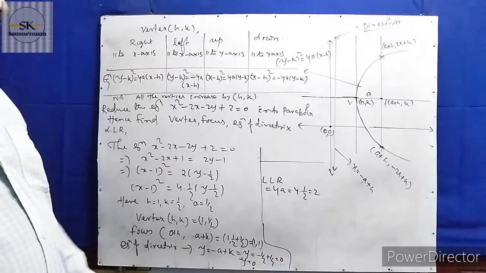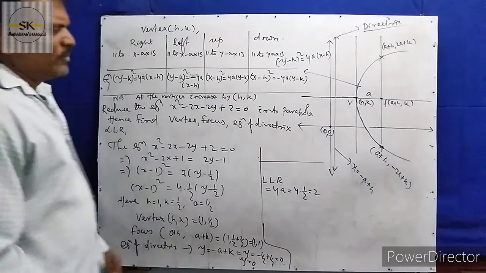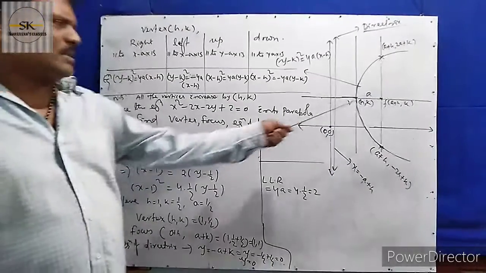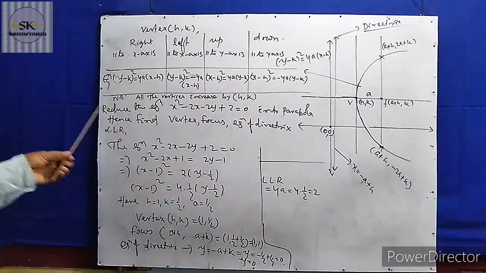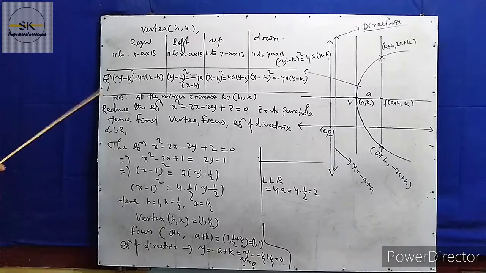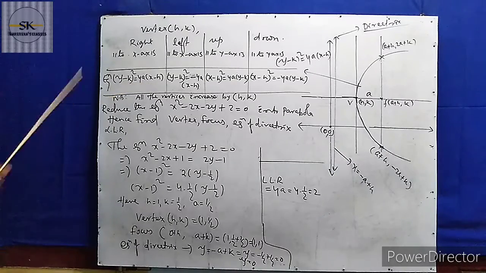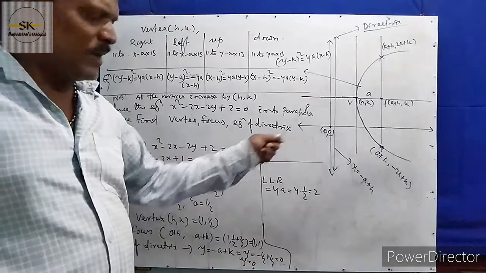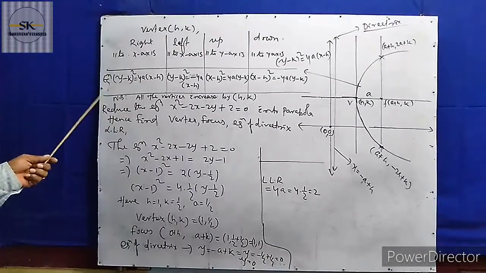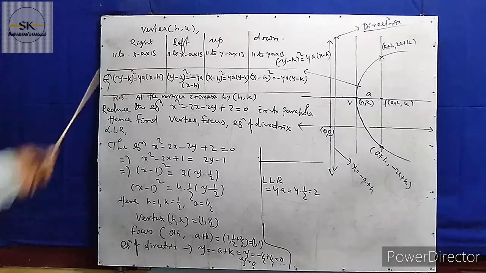Then, just like here, it is the right parabola, the equation is y square equal to 4ax. But there is a change: instead of y you write y minus k, and instead of x you write x minus h, because the origin shifts to h k. Okay. So the new equation becomes y minus k whole square equal to 4a times x minus h.